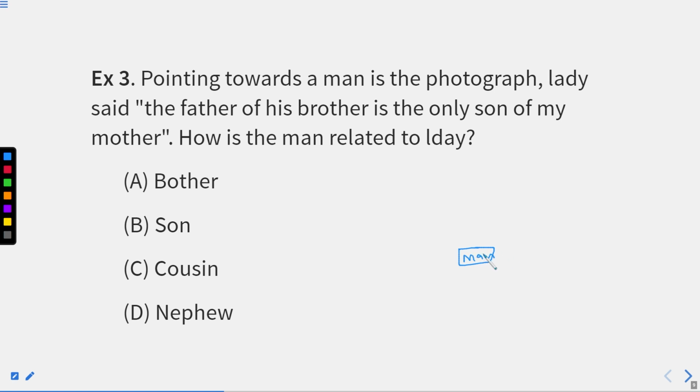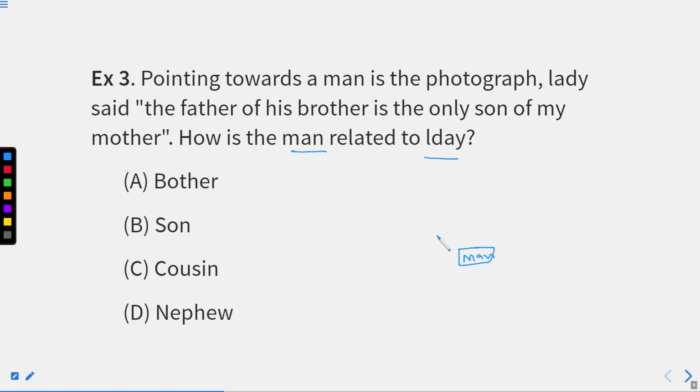Pointing towards a man, a lady said, the father of his brother is the only son of my mother. So how is the man related to the lady? I hope you get the question. Read it very carefully.